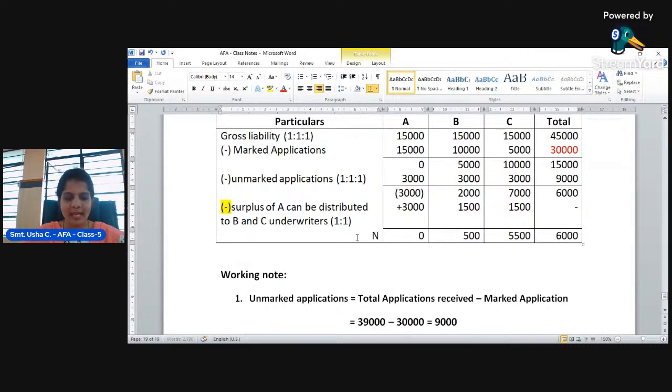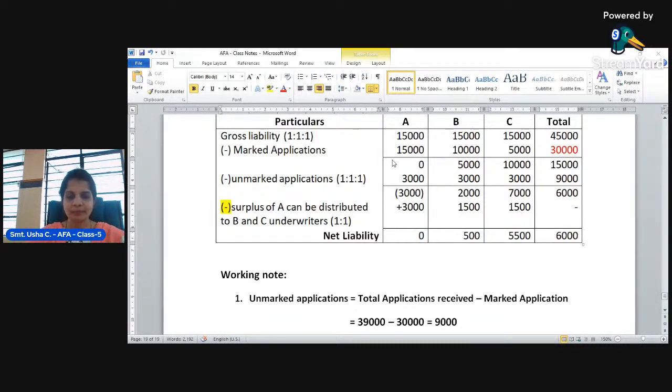This is called the net liability. Whenever a surplus arises, it must be distributed like this among the other underwriters in the ratio of gross liability. Did everyone understand the calculation of the net liability? It is a simple calculation and a simple format.